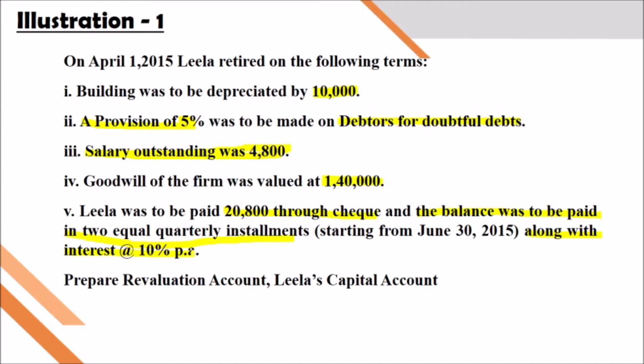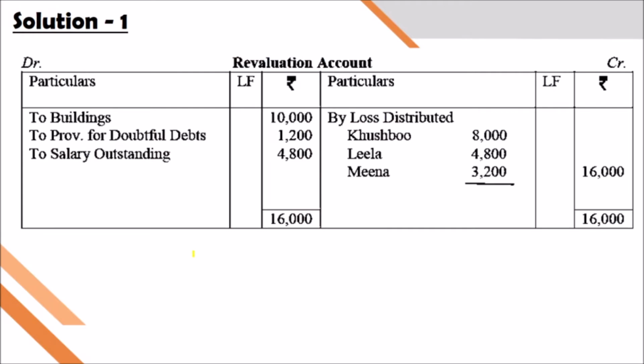First of all, we have to go through the revaluation account. The value of building is depreciated, so we show 10,000. Provision for doubtful debts we have calculated at 5% on debtors, 1,200. The salary outstanding was rupees 4,800. And we have nothing to show on the credit side of the revaluation account.